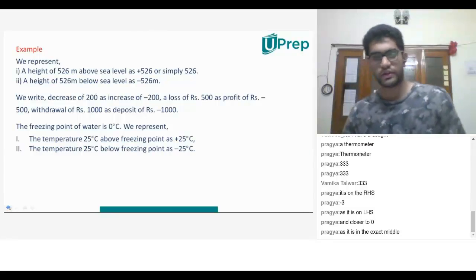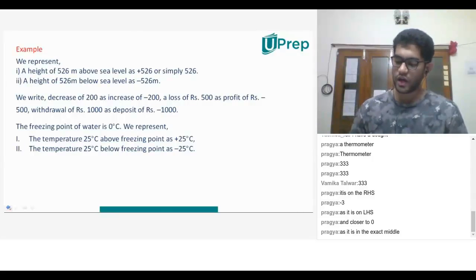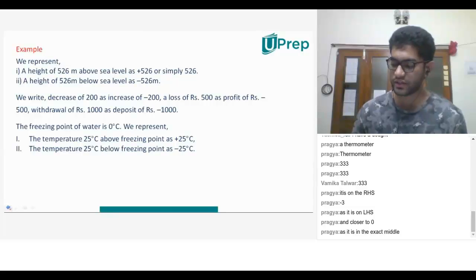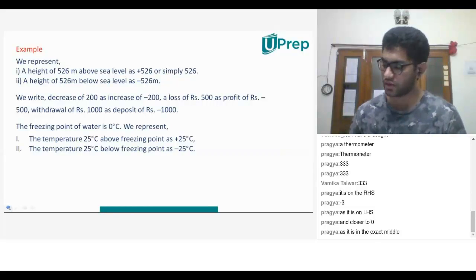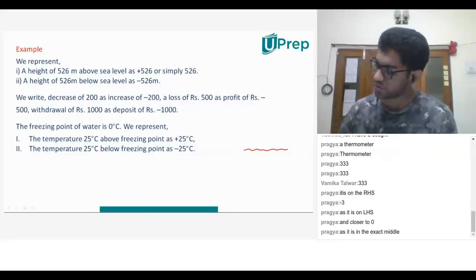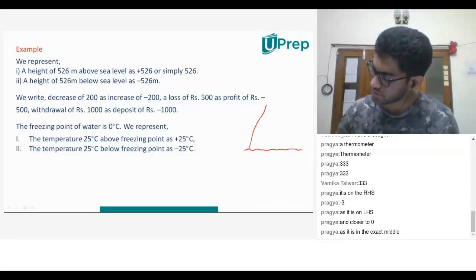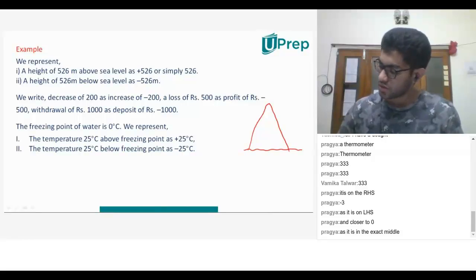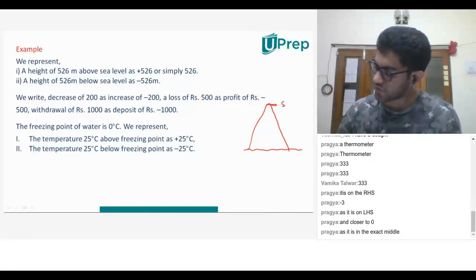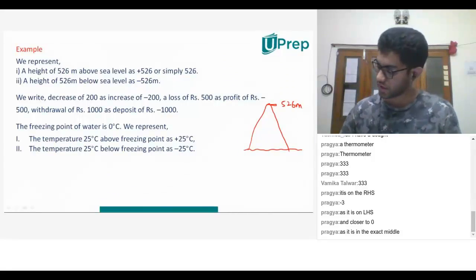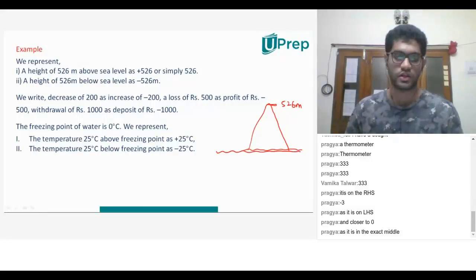Look at this example, guys. It says a height of 526 meters above sea level. It is just the way of representation. Now, if I am talking about this and say there is a mountain over here, this is at 526 meters and this is basically the sea, assuming.